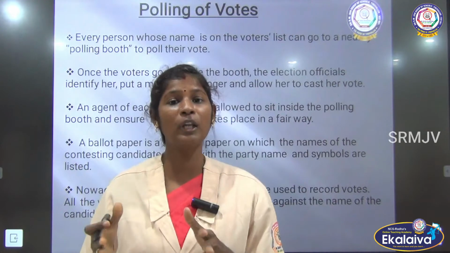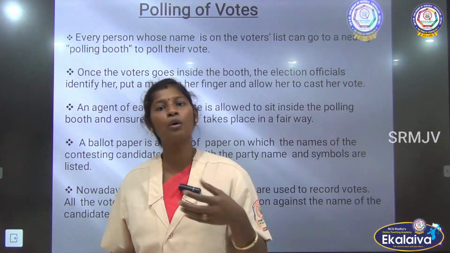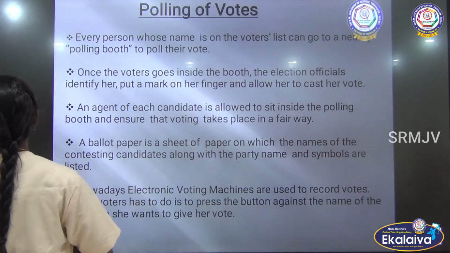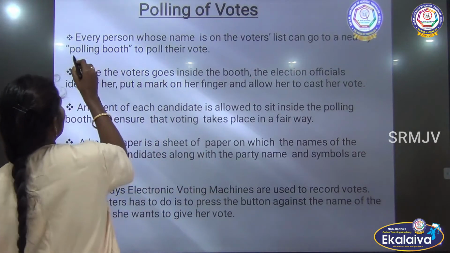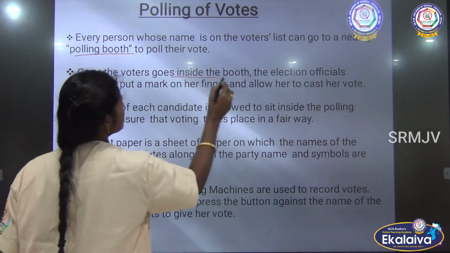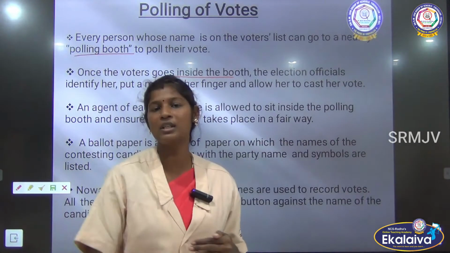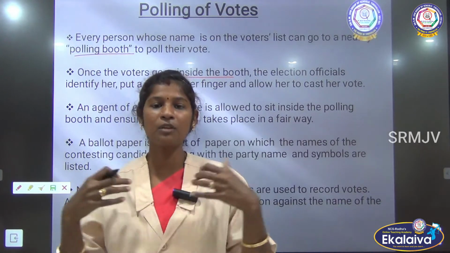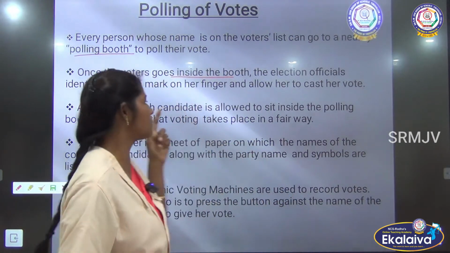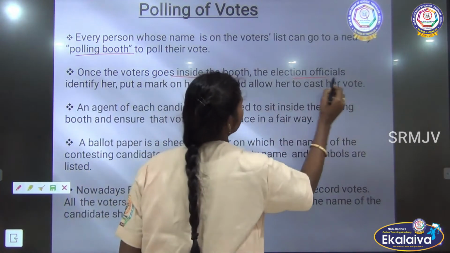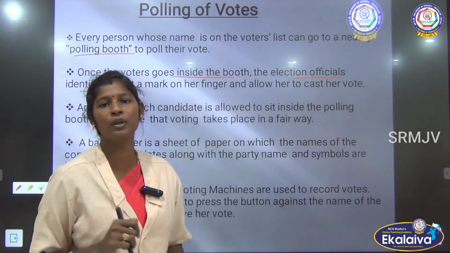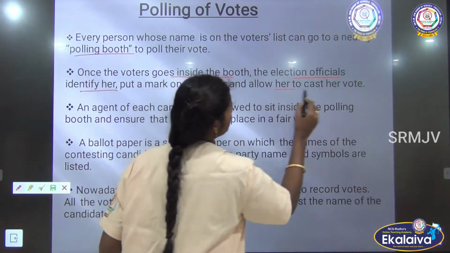Of course, the polling booth will be a government school or government office. Every person who is eligible to cast their vote can go to the nearby polling booth. Once the voter goes inside the booth, the election official sitting there will identify the person and put a mark on the finger, so everybody will know, and allow her to cast her vote.